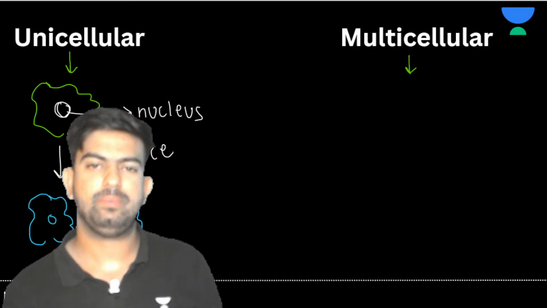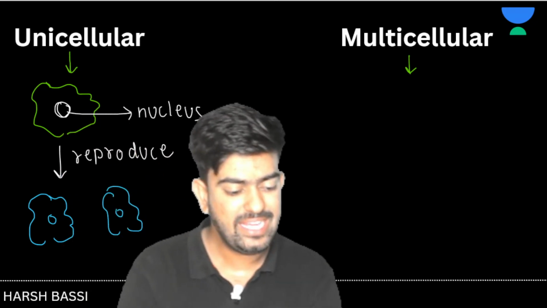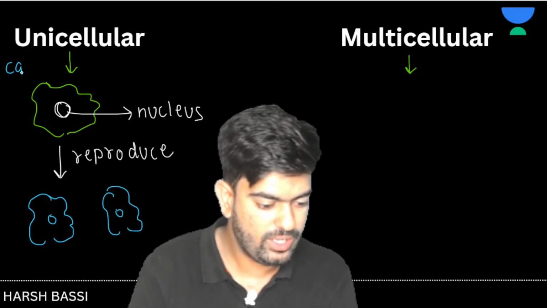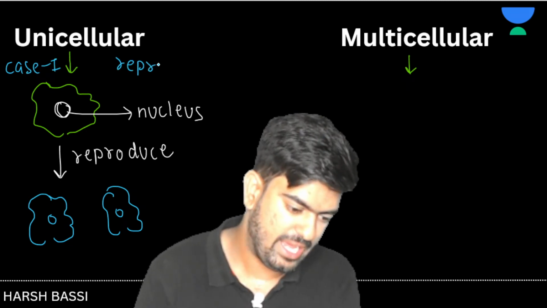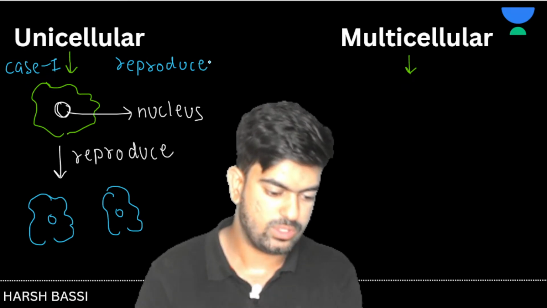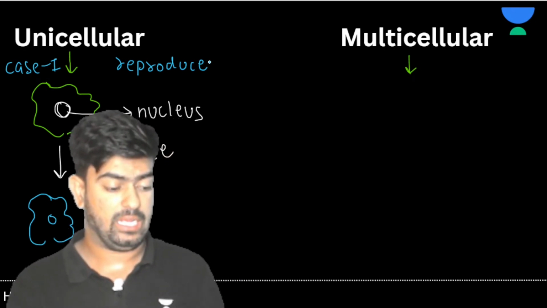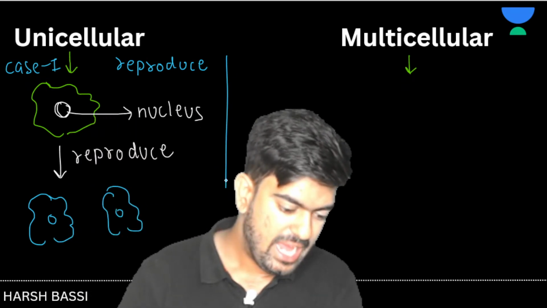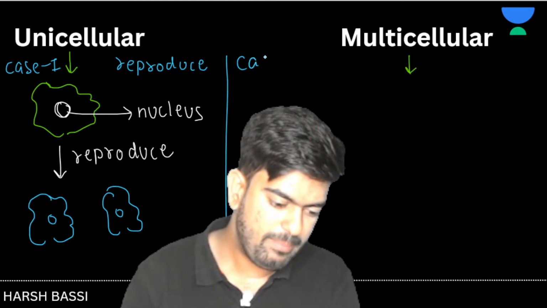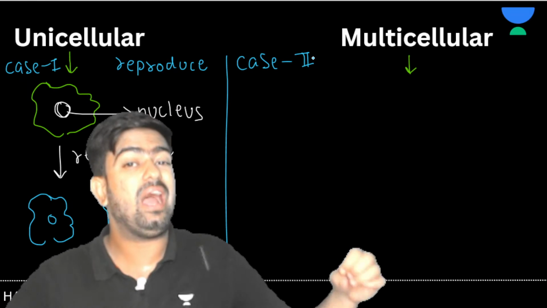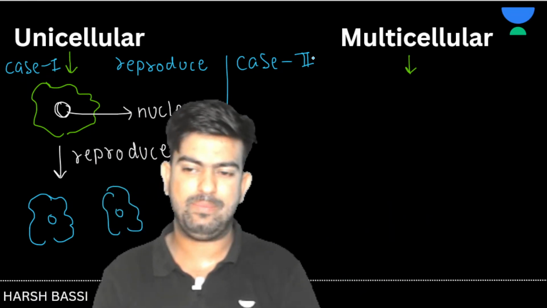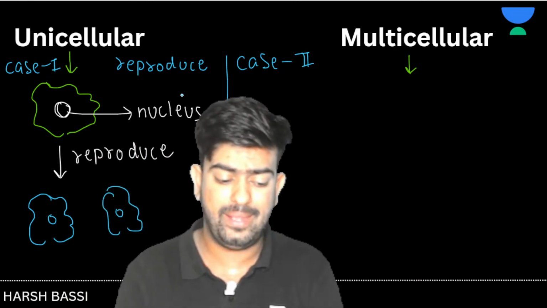Okay, 2 amoebas are produced. In the second scenario, this was case 1, in which the amoeba wanted to reproduce. Now let's suppose we build a second case. In the second case, the amoeba said that I want to grow. I want to become big. And the amoeba was very happy that it would become big.